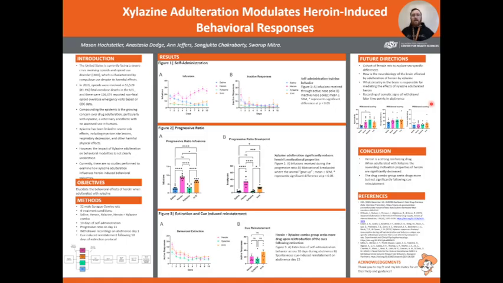Finally, heroin is a strong reinforcing drug. When adulterated with xylazine, the rewarding motivation properties of heroin are significantly decreased, and the drug combo group seeks drugs more, but not significantly so, following Q reinstatement.